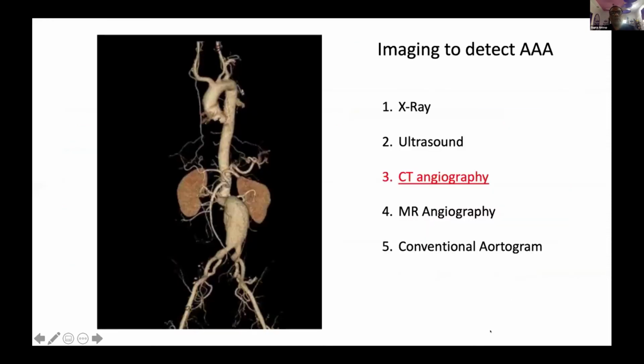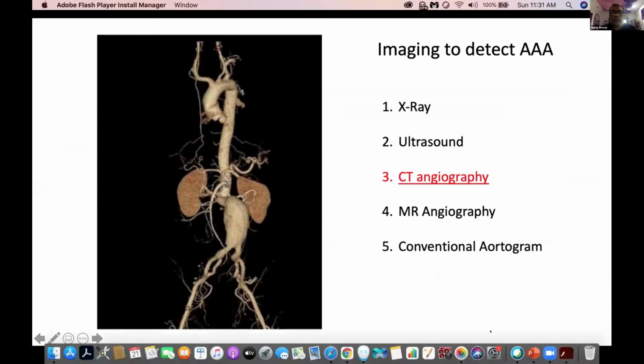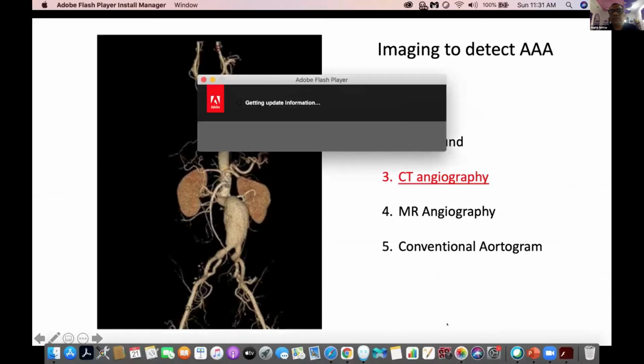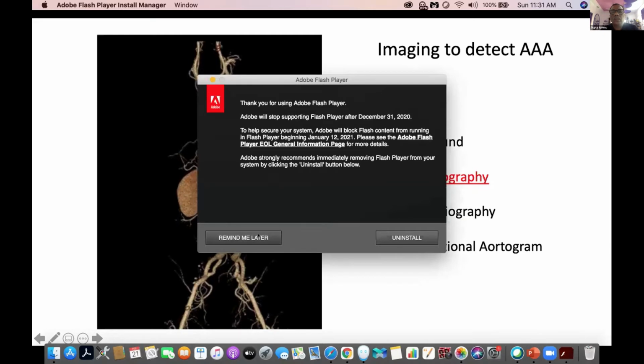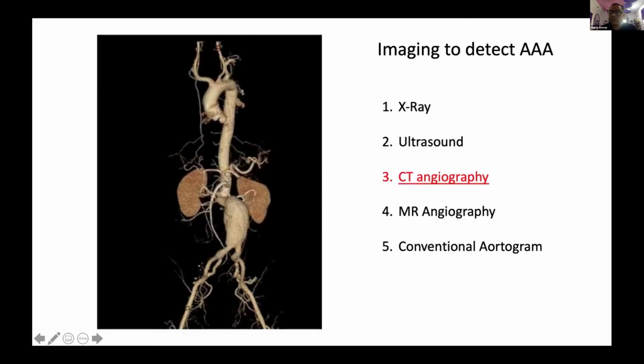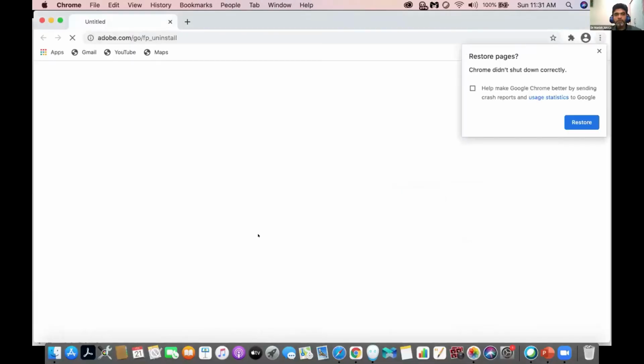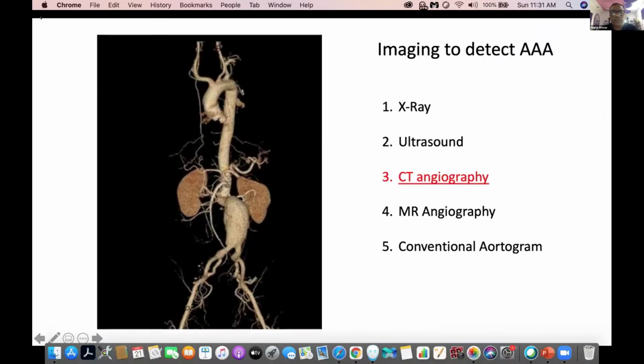So the most important thing is, these patients are detected normally in ultrasound when people go for abdominal pain, for CT angiography. And the most important thing is CT angiography prior to the procedure.